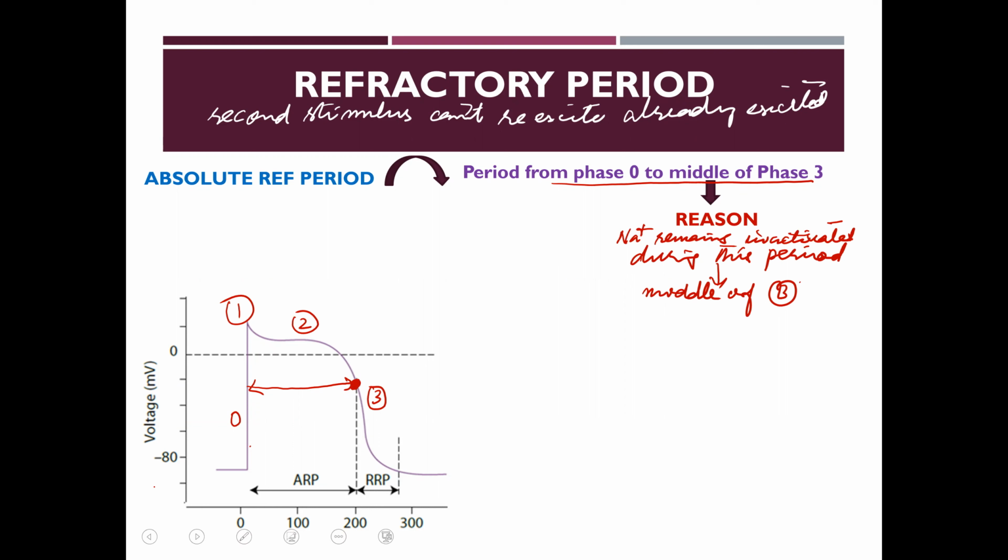The significance of the absolute refractory period is that, due to inactivation of voltage gated fast sodium channels, a large refractory period is produced, and this large refractory period permits one way conduction in heart cells.